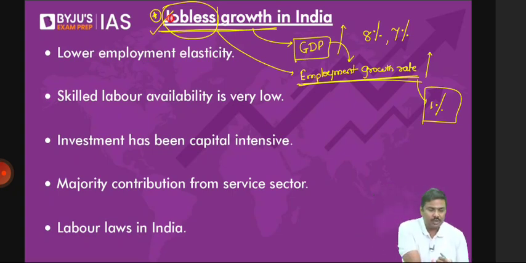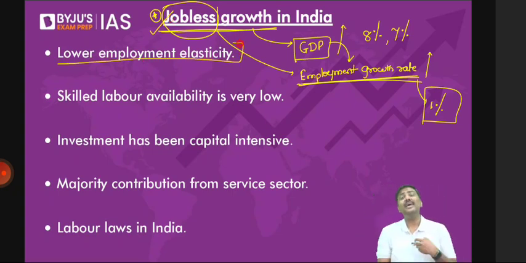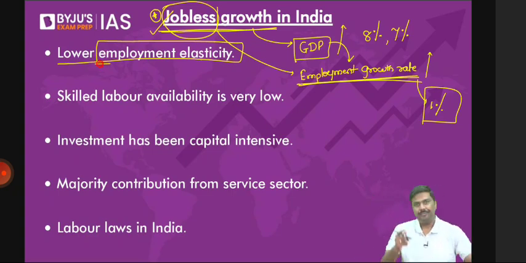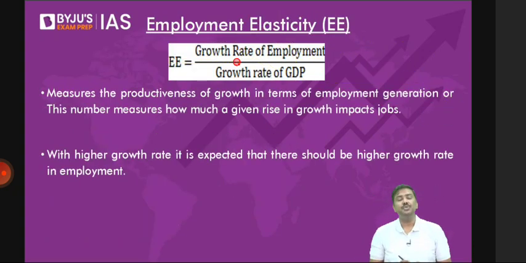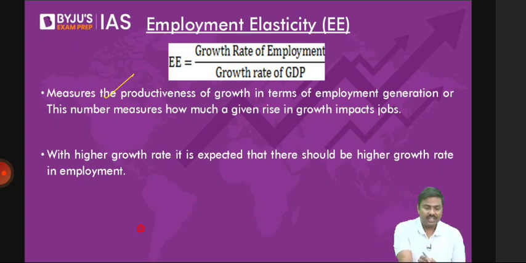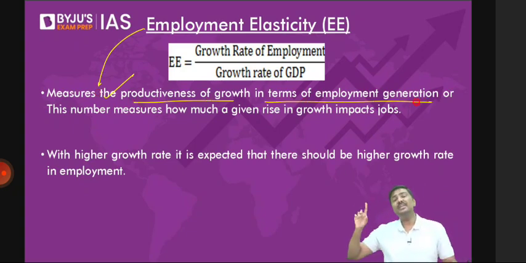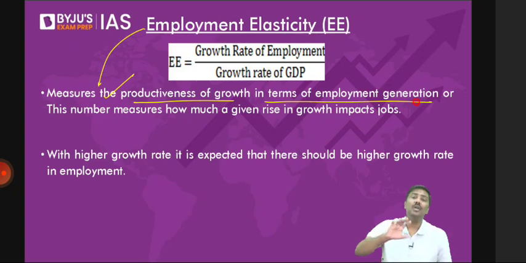First one, there is a concept called employment elasticity. What is this concept of employment elasticity? Please have a look at it. Employment elasticity refers to a measurement of the productiveness of growth in terms of generating jobs. It measures the productiveness of growth in terms of employment generation. That is, if there is a GDP growth rate in a country, what is the percentage employment growth rate? The measurement of that is called the employment elasticity.